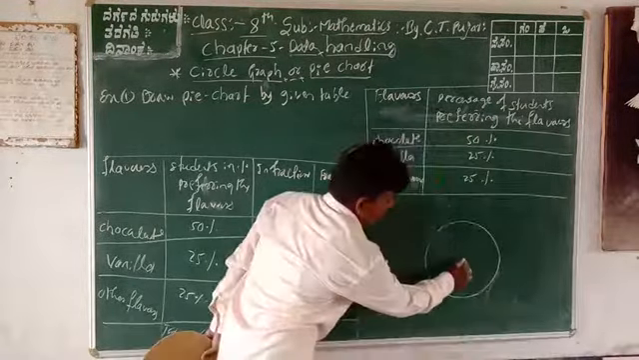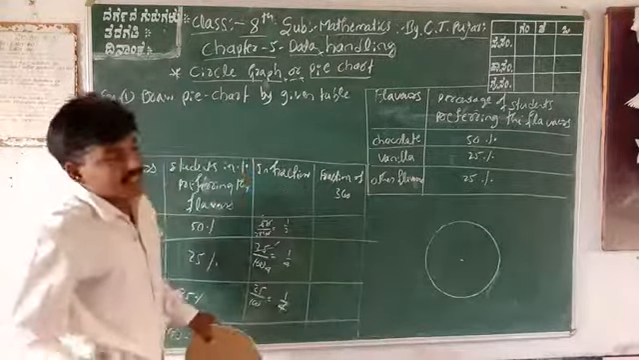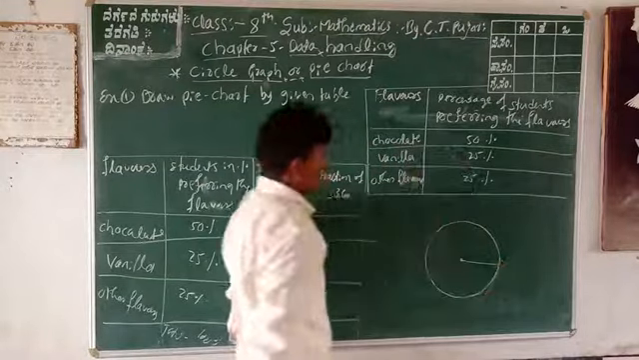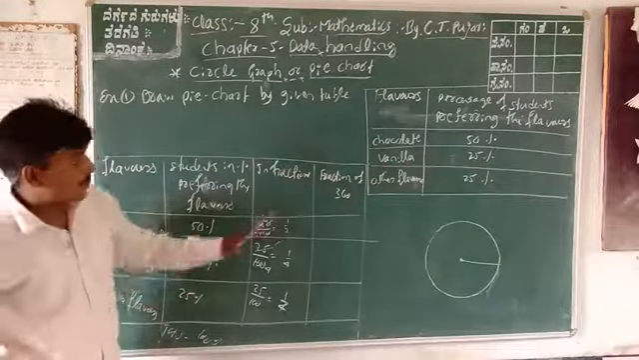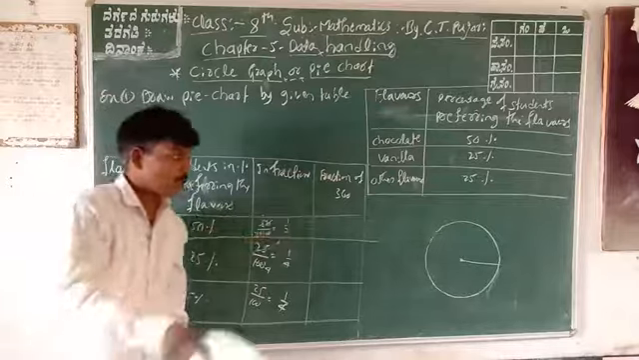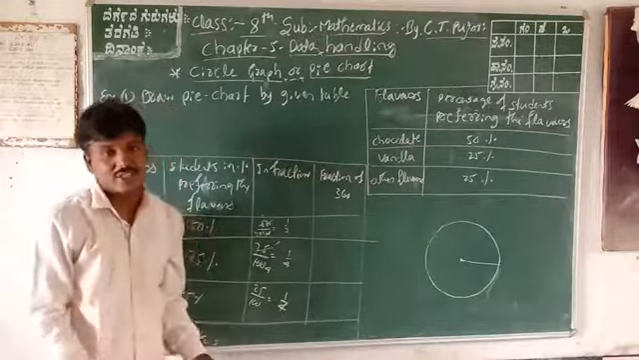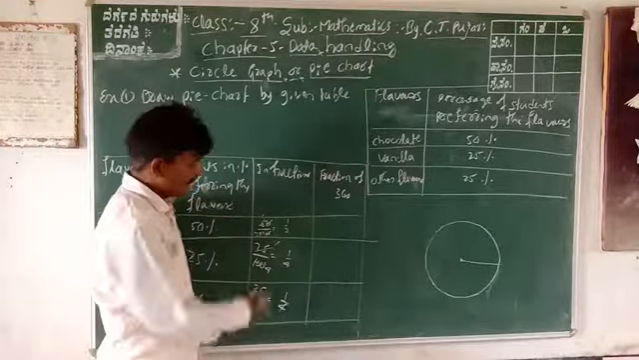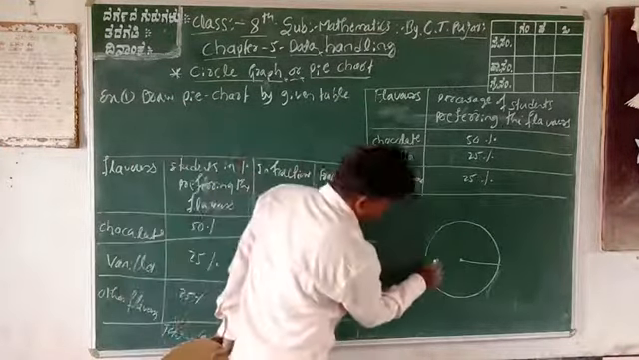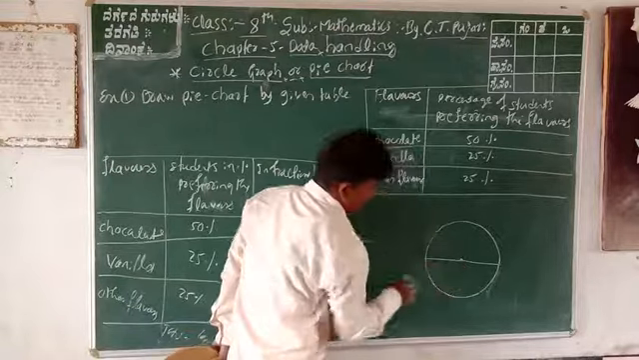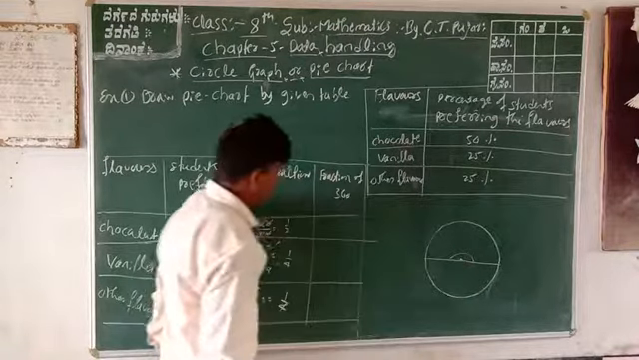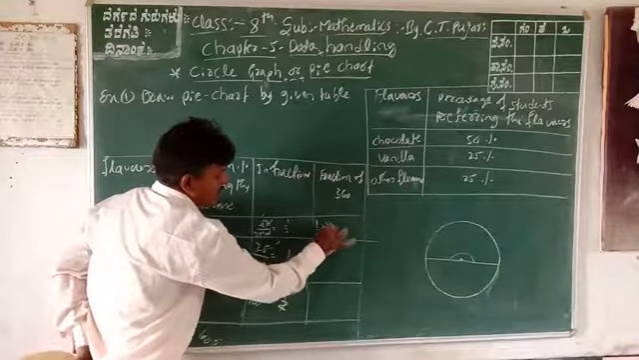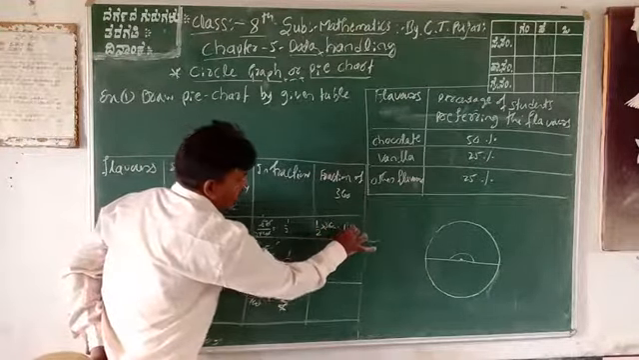Therefore, this is one circle. In the circle, we can mention the given radius. Next, how much percentage of 360 degrees? The total angle of a circle is 360 degrees. But dividing into 3, the first one is what? 50%. That is half of the circle. This portion is 180 degrees. Therefore, 1/2 into total 360 degrees is equal to 180 degrees.